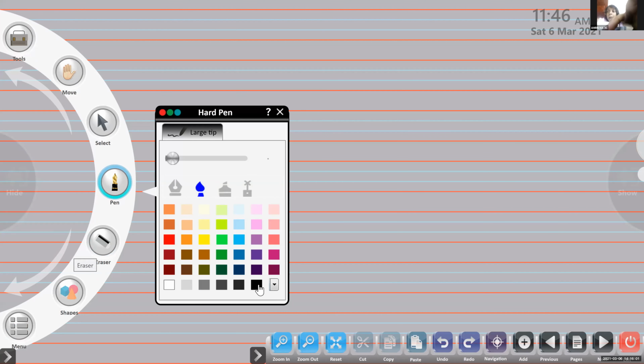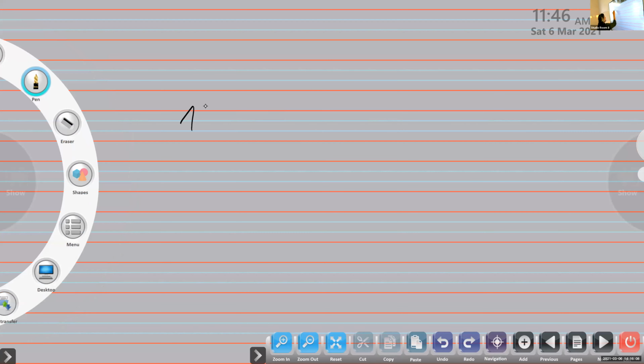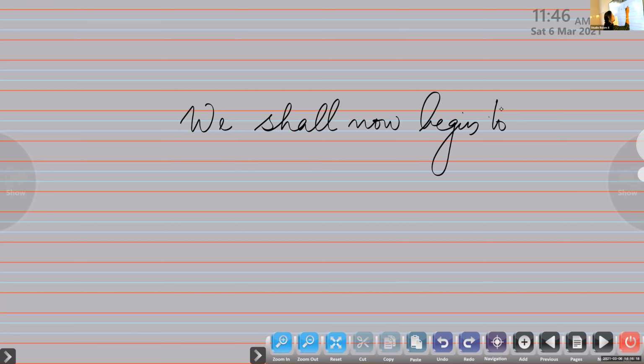Okay, on page number 30, we shall now begin to work. All of you please take page number 30. In this sentence, you will be asked to identify the adverb of time. Now, can you pick out the adverb of time in the sentence? Yes, it is now.